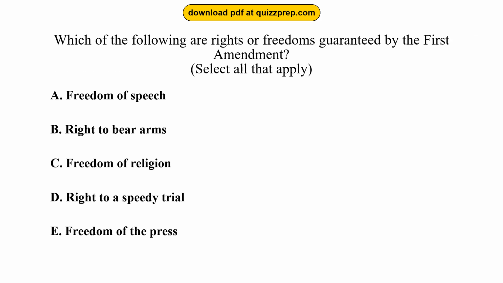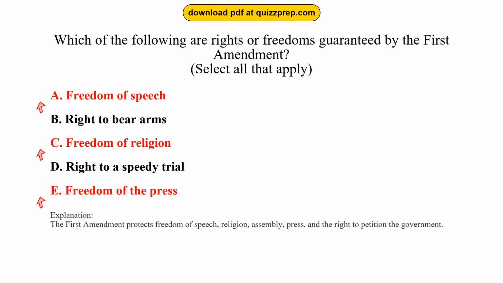Question 53. Which of the following are rights or freedoms guaranteed by the First Amendment? Option A, freedom of speech. Option B, right to bear arms. Option C, freedom of religion. Option D, right to a speedy trial. Option E, freedom of the press. The correct answers are options A and C and E. Freedom of speech, freedom of religion, freedom of the press. The First Amendment protects freedom of speech, religion, assembly, press, and the right to petition the government.